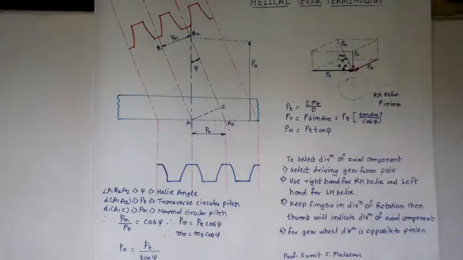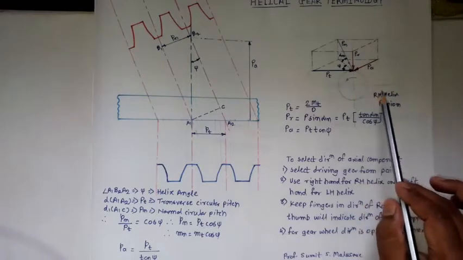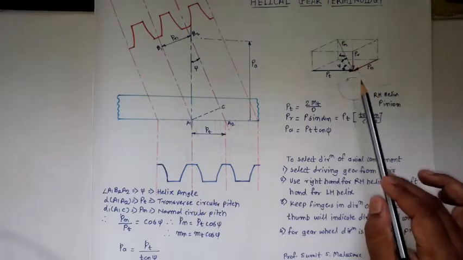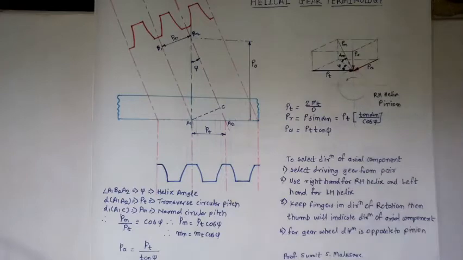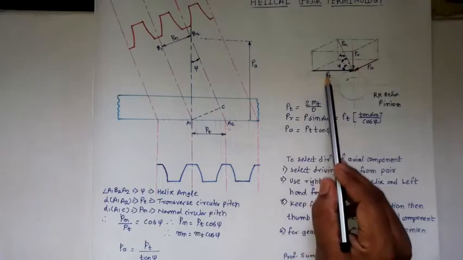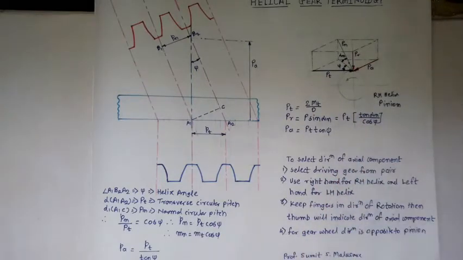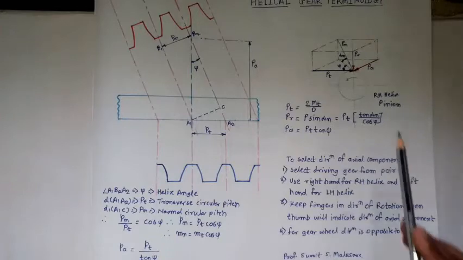Now we go for the force analysis. For meshing helical gears, one gear should be right hand, and the other gear should be left hand. Then meshing will be possible. So here I have assumed a right-hand helix pinion rotating in the counterclockwise direction as shown in the figure. For this reason, this should be the direction of the tangential force and this should be the direction of the radial force.